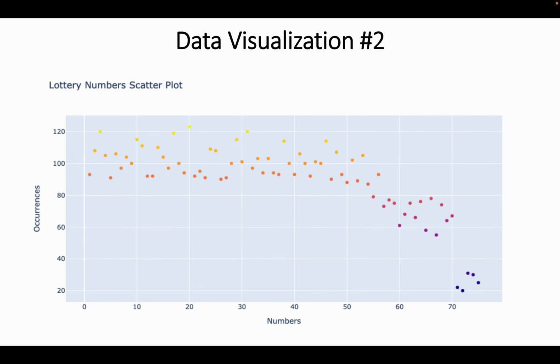This is the second data visualization, and this was a scatter plot, and it showed essentially how often these numbers showed up. And like I said earlier, if you look at the right on the graph, you can actually see that very high numbers showed up much less likely than lower numbers. So again, this is a trend that if people actually want to increase their chances, they're much better likely to, say, focus on lower numbers so that they can achieve those results.